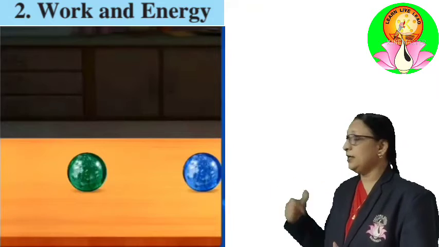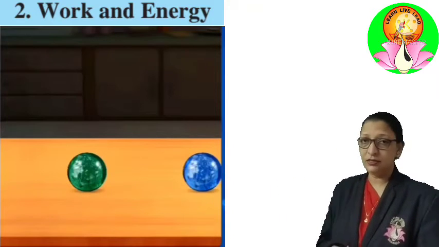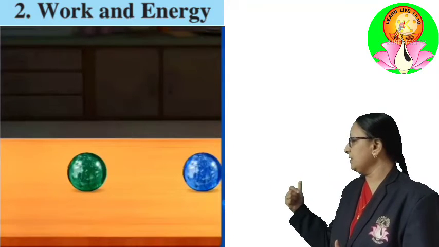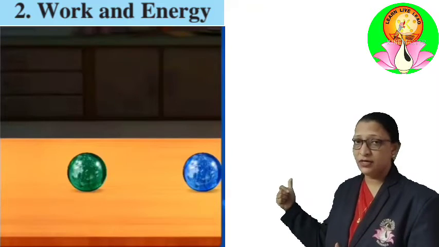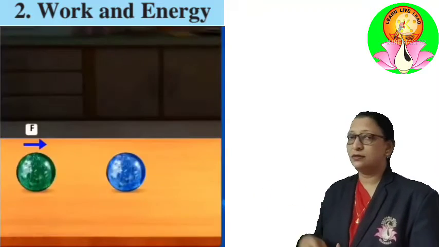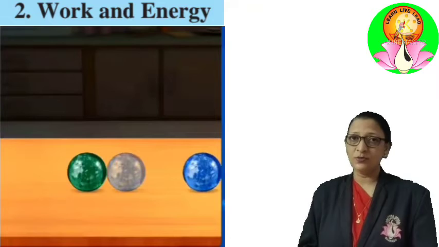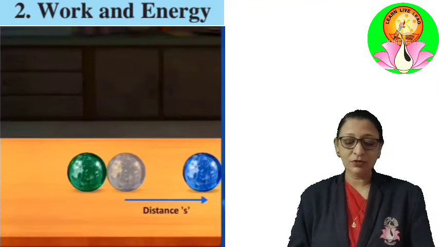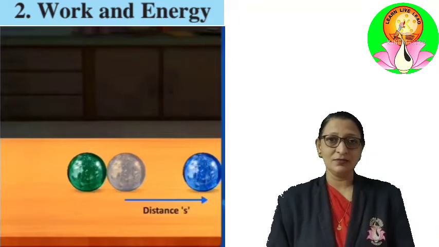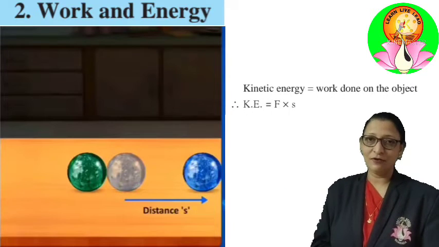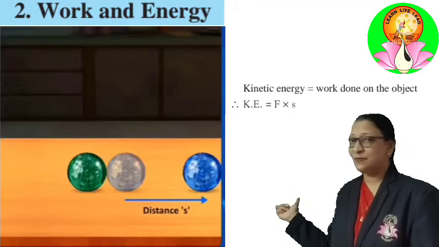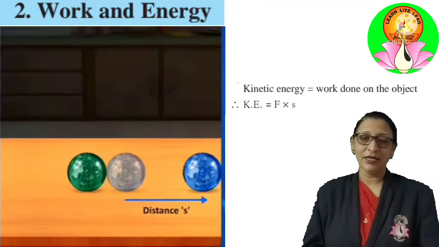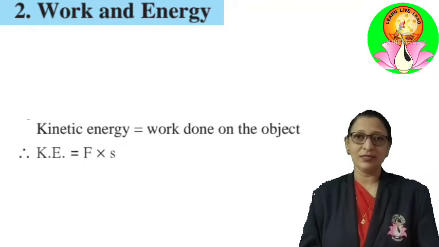Here, the work done is the force applied on an object times the displacement of the stationary object through a certain distance. We can express this as kinetic energy is equal to force into displacement, that is, kinetic energy is equal to F into S.